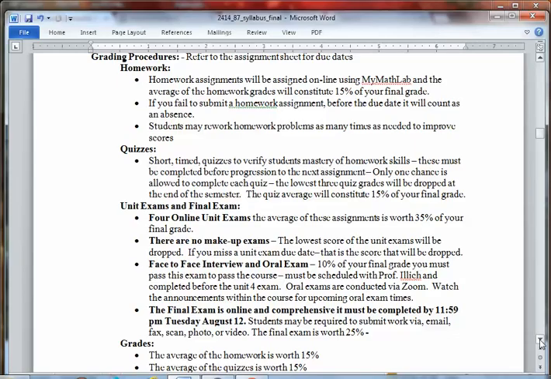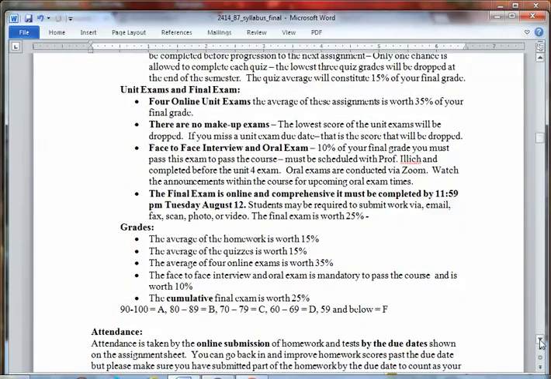It may happen several times, where you meet with me through the video conference using Zoom, and you will talk to me about any questions you have, and then I will check your ID, and I will ask you questions to verify that it's you that's doing the work in the class. So you should be able to work problems for me and maybe even interact with your classmates during that exam. Your final exam is online and also comprehensive, and you will be asked to submit work during the final exam, which I will grade.